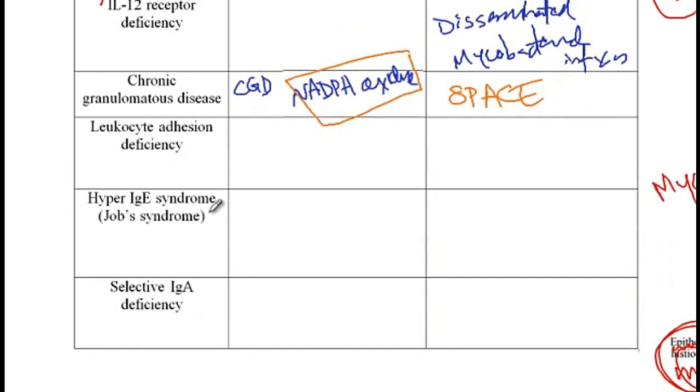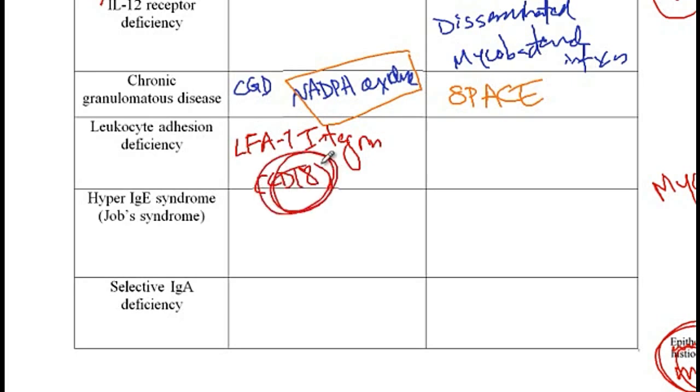The next condition is leukocyte adhesion deficiency, which is due to the problem in the LFA1 integrin protein, also known as CD18. And that's important, CD18. So integrins are generally required for adhesion of leukocytes to endothelial cells. So what happens is that when there is problem with the LFA1 gene, leukocytes will not be able to accumulate in the sites of inflammation, as a consequence of which these patients will present with recurrent infections